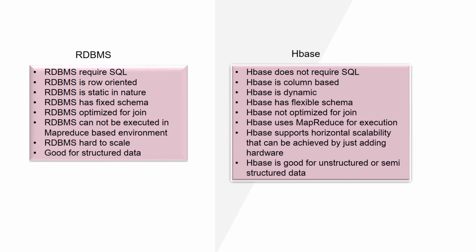RDBMS and HBase are completely different. RDBMS requires SQL, HBase doesn't require SQL. RDBMS is row oriented and HBase is column oriented. RDBMS is static and HBase is dynamic. RDBMS has a fixed schema, whereas HBase has a flexible schema. RDBMS is optimized for join, HBase doesn't support join.